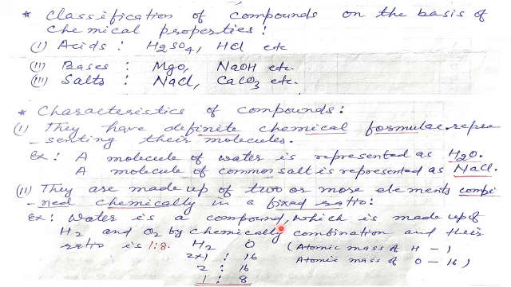Water is a compound. It is made up of hydrogen and oxygen, but chemical combination takes place and the ratio of the masses of hydrogen and oxygen is 1:8. Let us see the formation of water. Hydrogen H2, oxygen O. 2 into 1, as atomic mass of hydrogen is 1 and oxygen 16, as atomic mass of oxygen is 16. So it is 2:16. That means 1:8. This is the fixed ratio.